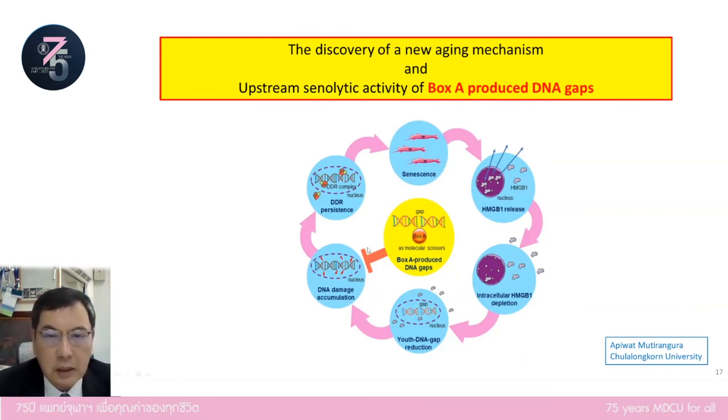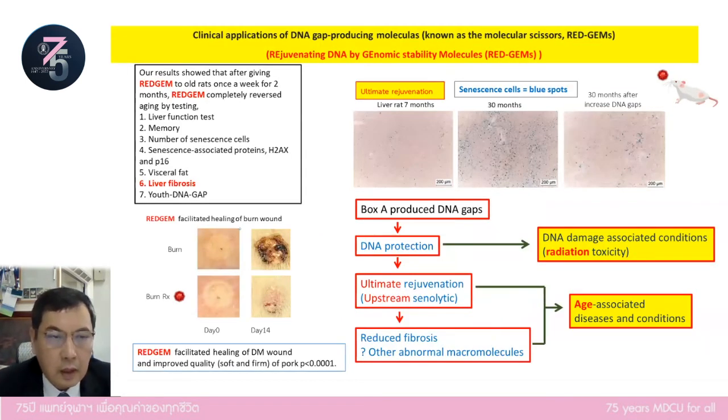I call this technique an upstream senolytic activity of box A produced DNA gap, because you can see that DNA damage alone can induce a variety of molecular phenotypes and physical phenotypes of senescence. So when we can inhibit DNA damage, this is the upstream activity of senolytic. In conclusion, we are able to rejuvenate rat and also reduce liver fibrosis.